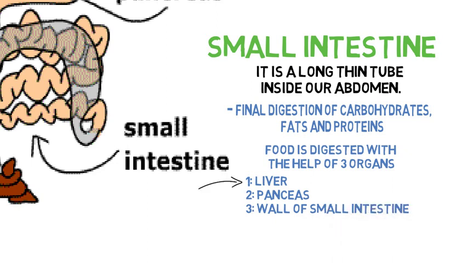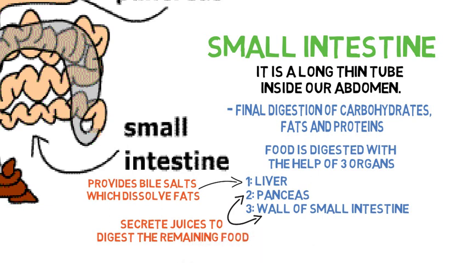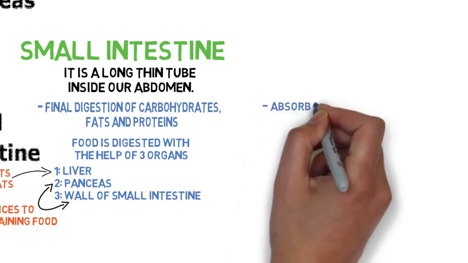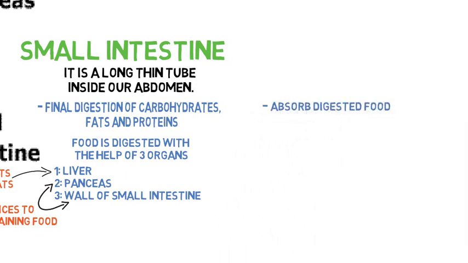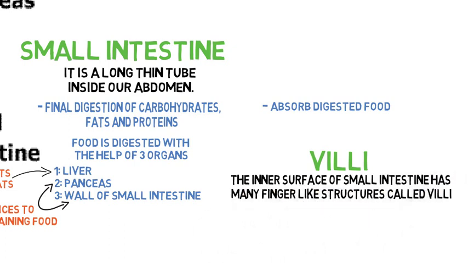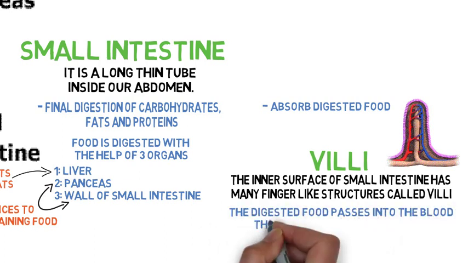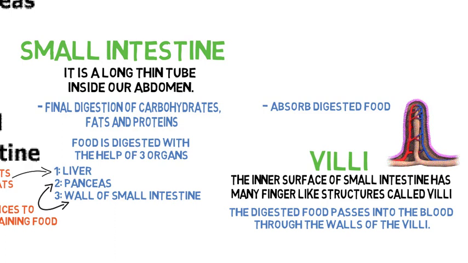The liver provides bile salts which dissolve fat. The pancreas and intestinal walls secrete juices to digest the remaining food. The second function of the small intestine is to absorb the digested food. It occurs in the last part of the small intestine. The inner surface of the small intestine has many finger-like structures called villi. The digested food passes into the blood through the walls of the villi. The blood carries food particles to all parts of the body.